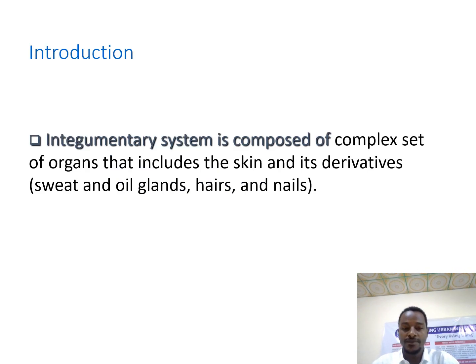Integumentary system: the word integument simply means coverage. So the integumentary system includes the structures that cover our body, which are the skin and its derivatives. Within the skin, we have different glands, particularly sweat glands and sebaceous glands. We have hair and nails. So we are going to look at these structures.